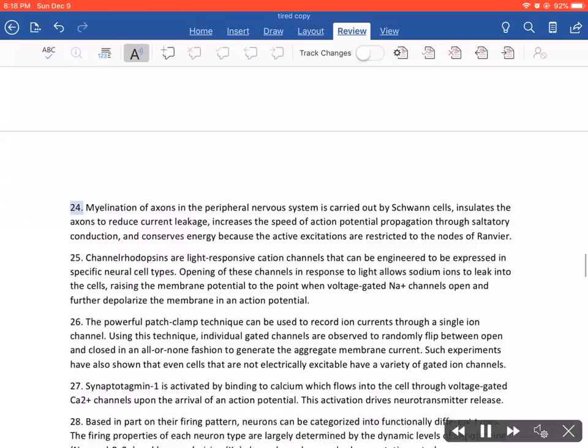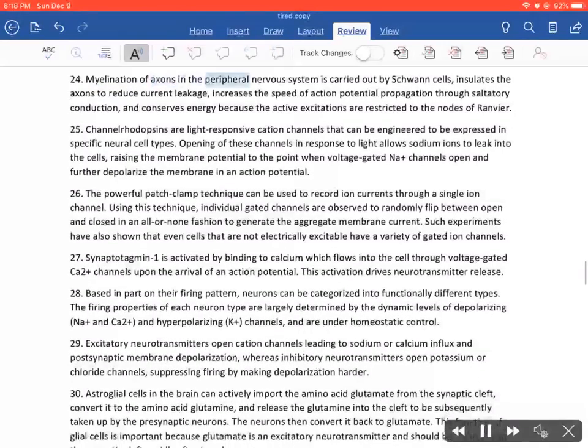24. Myelination of axons in the peripheral nervous system is carried out by Schwann cells. It insulates the axons to reduce current leakage, increases the speed of action potential propagation through saltatory conduction, and conserves energy because the active excitations are restricted to the nodes of Ranvier.